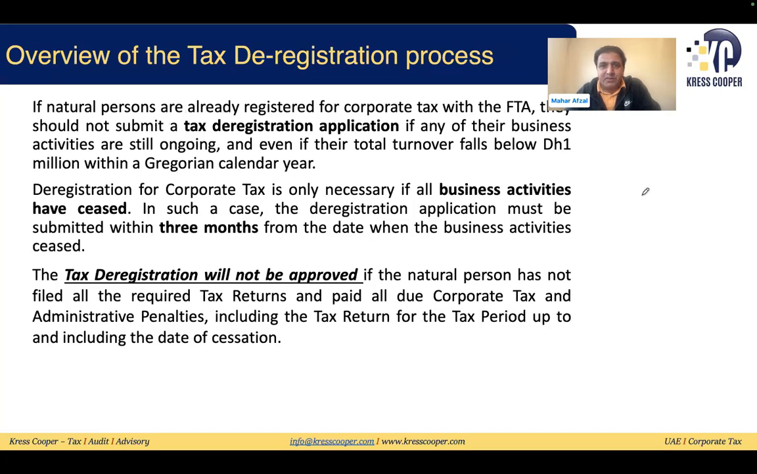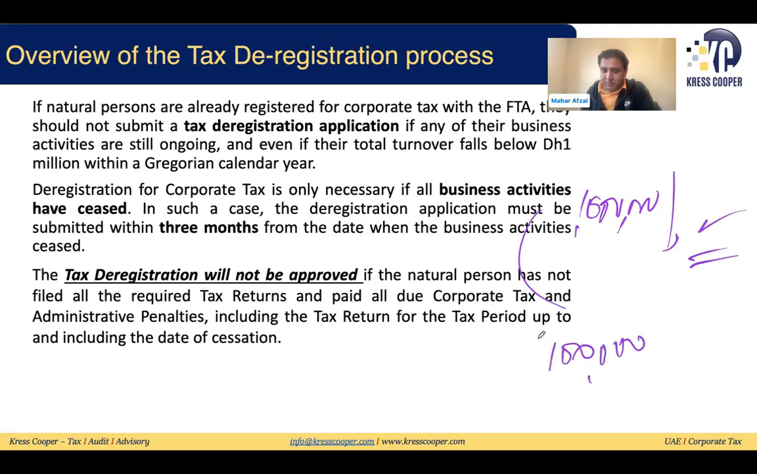Deregistration. Once you are registered, you cannot deregister unless you are winding up the business. There's no other way. Assuming your revenue was more than 1 million, you applied for registration and got the registration. Next year, the revenue goes down to 100,000, assuming. It doesn't mean you can deregister yourself. You cannot.